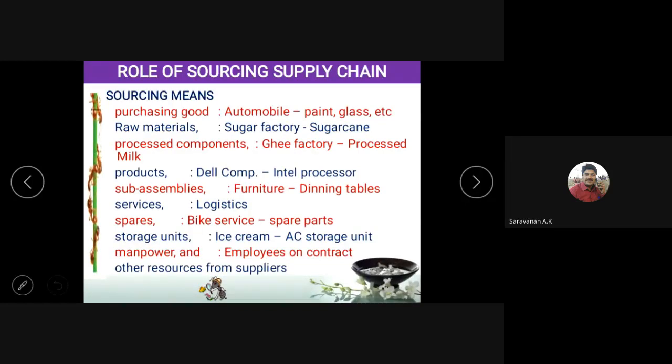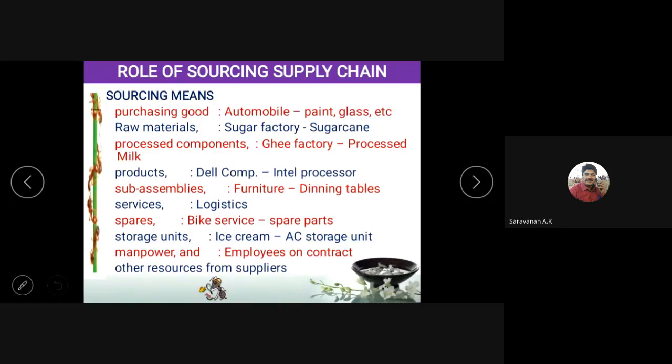Sub-assemblies. If you purchase a dining table or furniture, it comes to your home as a packaged component. If you open it, it is easy to assemble. Just screw it and we get the dining table. So this is what we call sub-assemblies. And then services: the logistic service or annual maintenance service, whatever it may be, that is also sourcing. Spare parts, like bike service parts, are called spares. The spares also come under sourcing.